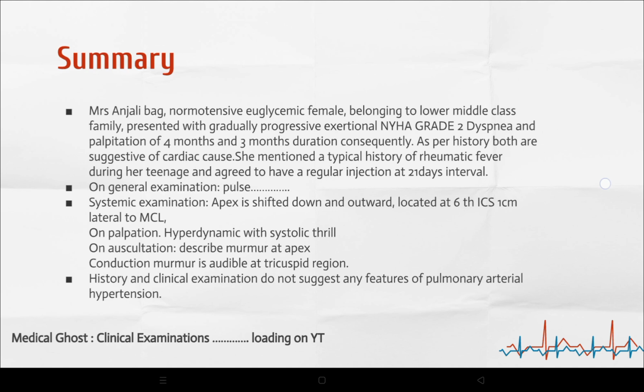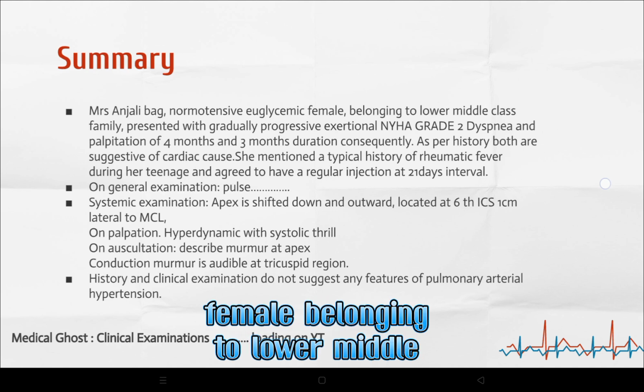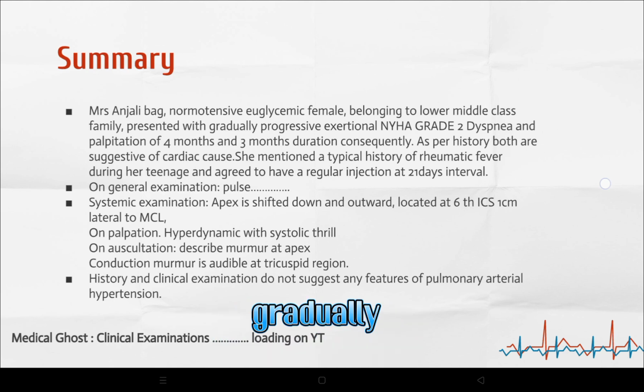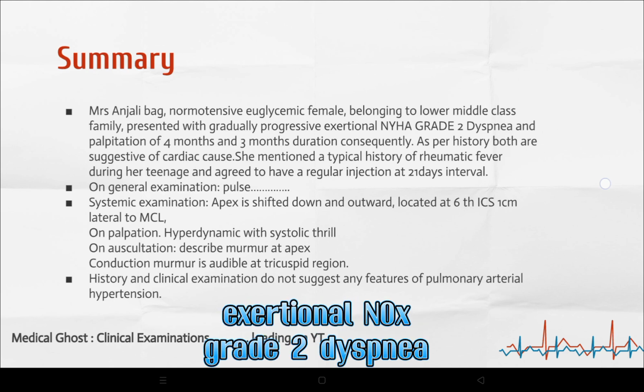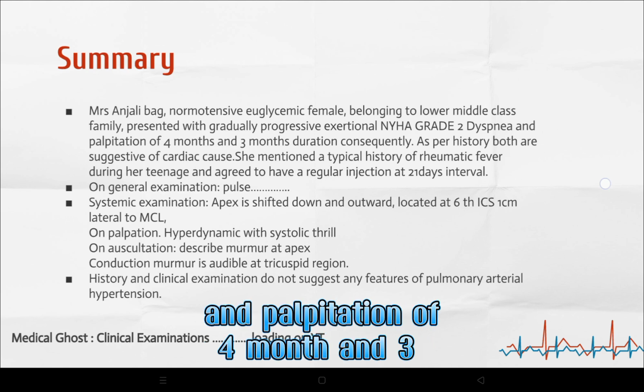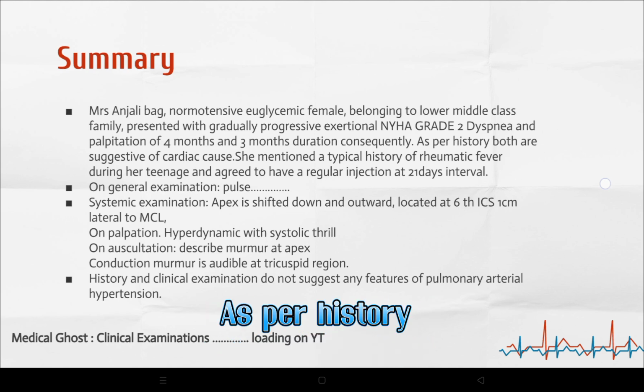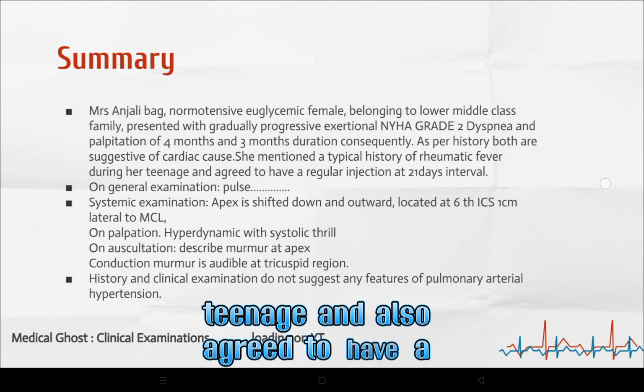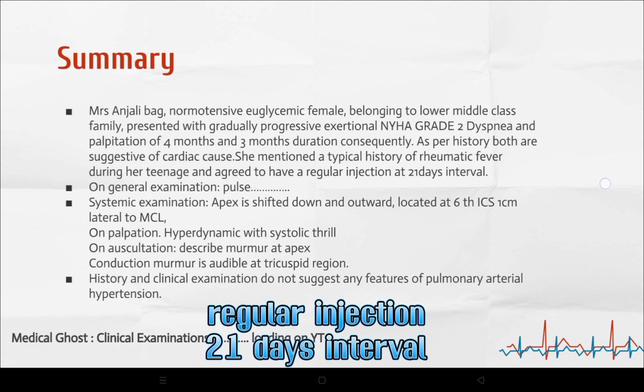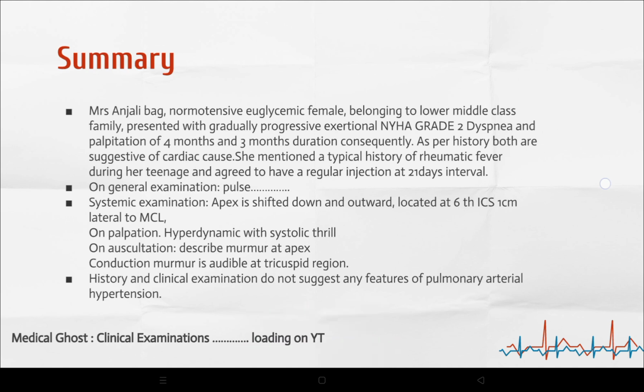Summarizing the case: Mrs. Anjali Bag, a normotensive, severely anemic Caucasian female belonging to a lower middle class family, presented with gradually progressive exertional grade 2 dyspnea and palpitation of 4-month and 3-month duration respectively. As per history, both are suggestive of cardiac cause. She mentioned a typical history of rheumatic fever during her teenage, and also agreed to have regular injections at 21 days interval. On general examination, mention the positive findings. On systemic examination, the apex is shifted downwards and outwards, located at the 6th intercostal space, one centimeter lateral to the midclavicular line.